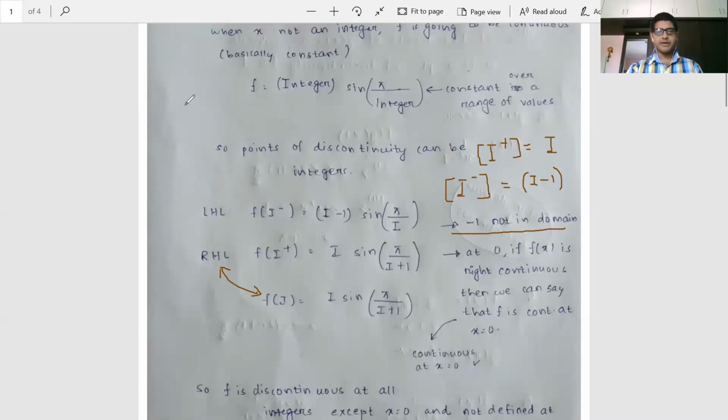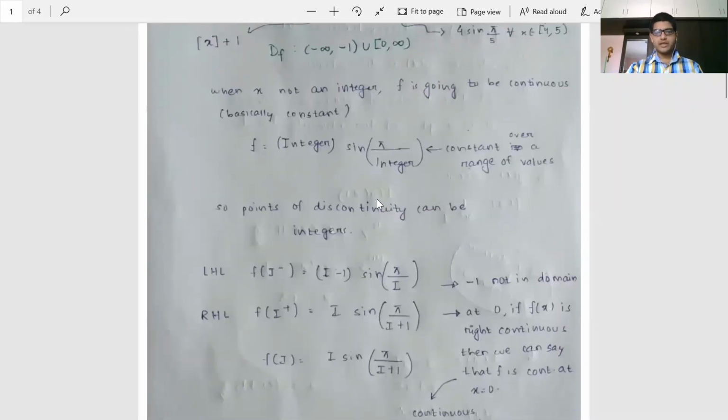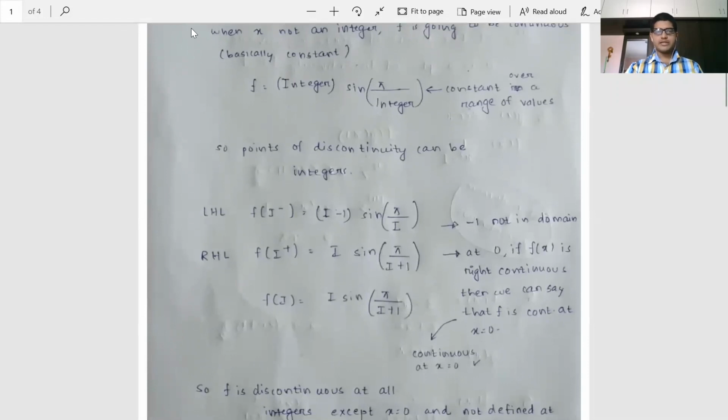The domain, you remember, contained closed 0 to infinity. If you remember, just above it was there. Let me scroll up so that you can see that the domain contained this, closed 0 to infinity. Fine. Therefore, what we have to do is just check the right hand continuity at the point x equal to 0.